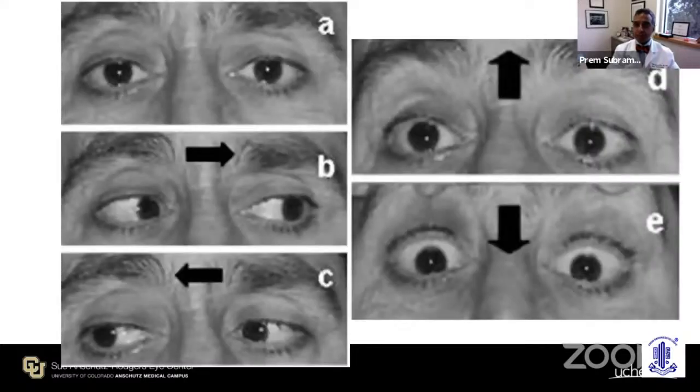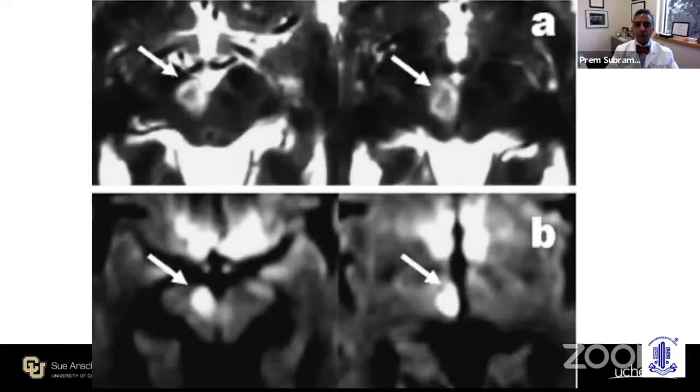So this is an example of a patient who had a stroke, as I will show you, in the unilateral RIMLF. And you can see that this patient has completely normal horizontal eye movements as seen on the left, but on the right, he has a complete inability to look up or down. And this is caused by a lesion here. So this is an MRI of the midbrain. And on the right side of the midbrain, there is an infarction.